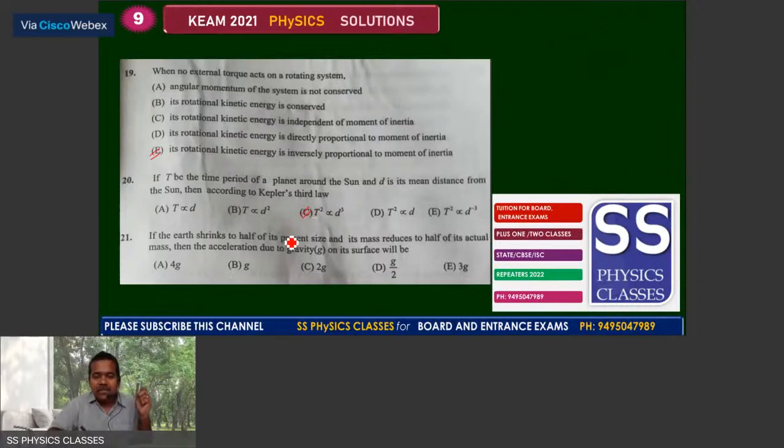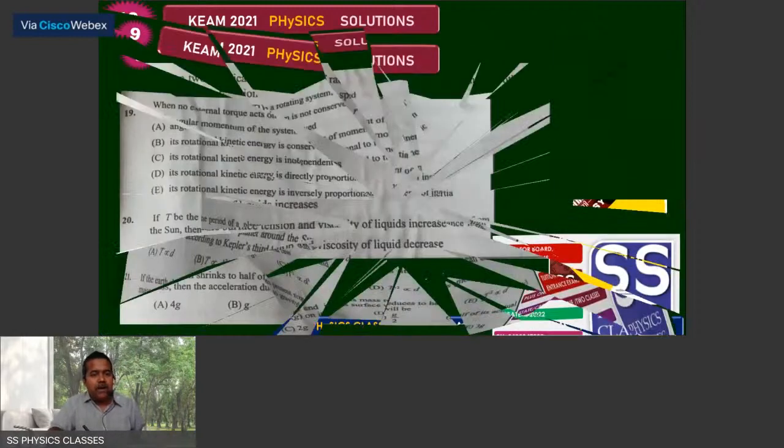Number 21, if the Earth shrinks to half of the present size and the mass reduces to half of its actual mass, the acceleration due to gravity on its surface, we can say g is equal to capital GM division by R square, and you get the answer as 2g, C as the choice. We can move with the question number 22.